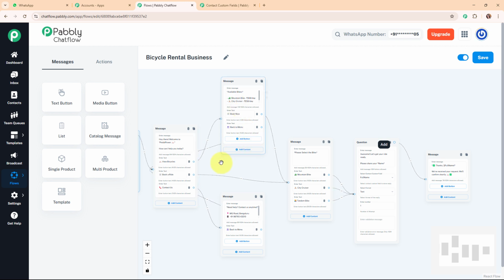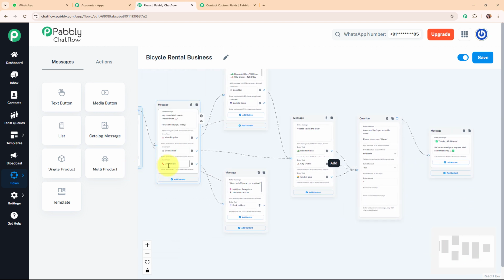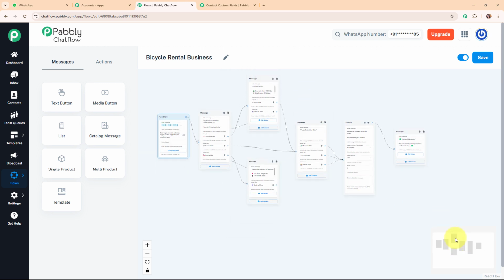And then I've added a text box for book a ride where I've connected this book now quick reply button as well, where I am asking my customer to select the bike, and I have added the quick reply button with the bike's name. And once the customer is going to select any of the bike, automatically a message is going to be sent to that customer asking about the customer name for the confirmation of the booking. And once the customer is going to reply with the name, automatically a thank you personalized message is going to be sent to that customer. And then we have set up the chatbot for the contact us quick reply button, where we have added a text box with our contact details and the quick reply button as back to menu. Alright, so this was all about the chatbot that we just created for our bicycle rental business.